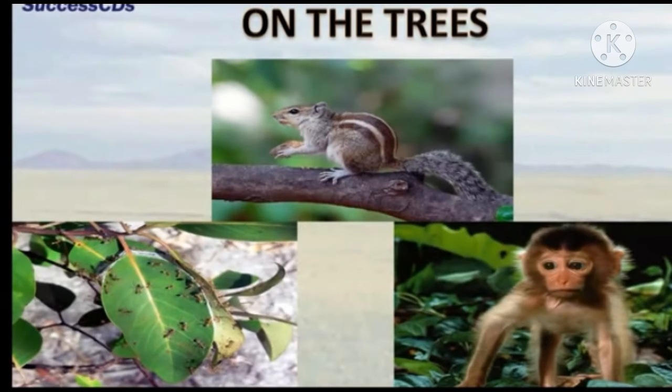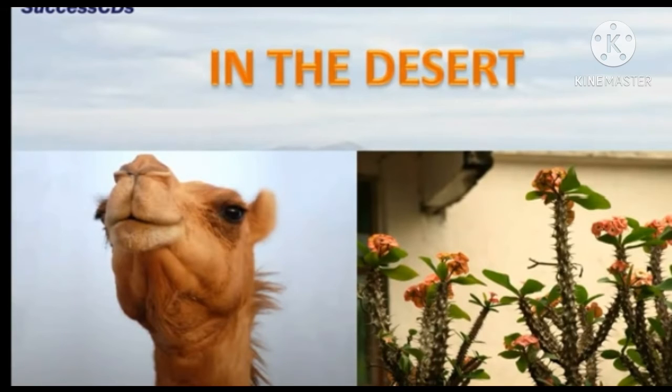Some animals live on the trees, and such animals are called arboreal animals. So their habitat is tree. Example: monkey, squirrel, and many insects. Some animals and plants also live in the desert. So their habitat is desert. Example: camel and cactus plant.